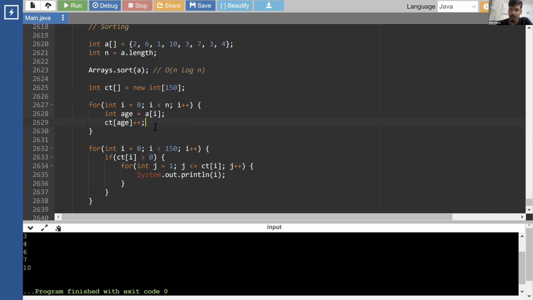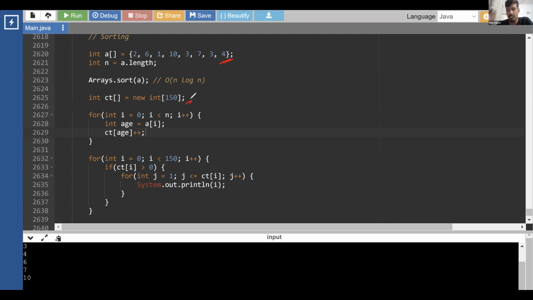See, so what did we do over here, right? Let's say we knew that these were the ages. So the maximum age can be 150, right? Let's assume there is a person who is living till 149, 150 years of age. So you assume that this is the total number of people. What we did, we iterated through our current array, and we asked what is the age. So A of I is the age. For I equals to 0, what's the age? 2. For I equals to 1, what's the age? We'll get 6.